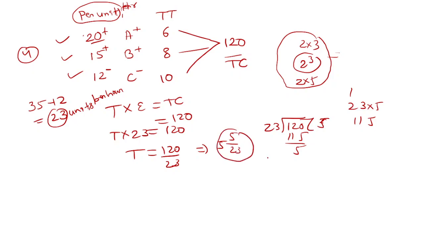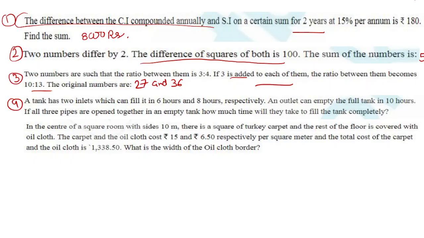So the answer is 5 hours and a fraction. How do we solve it in minutes? Because it is in hours, we multiply the fraction by 60 and we get the answer in minutes. You will get a decimal number of minutes. I hope you are able to understand. You can just leave it here in hours. So the answer will be 5 hours 5 by 23 minutes.